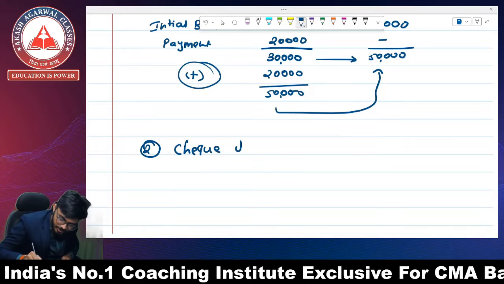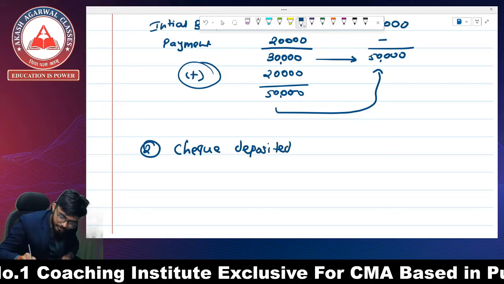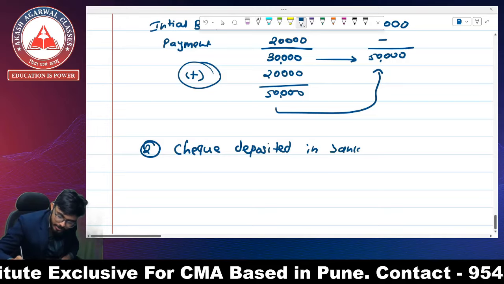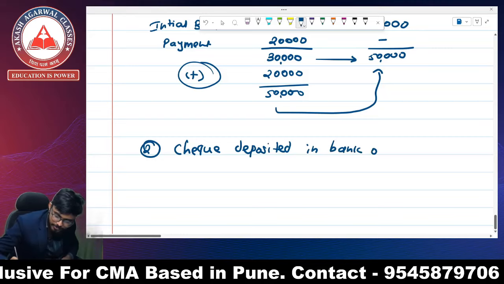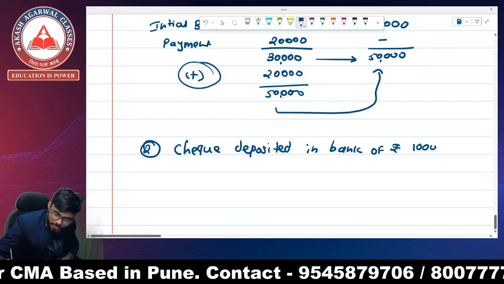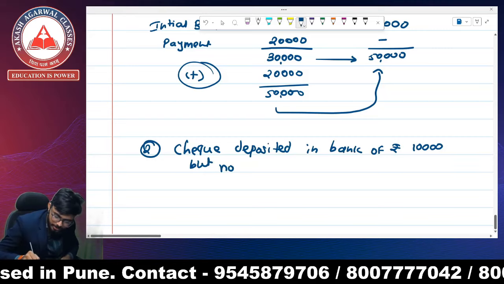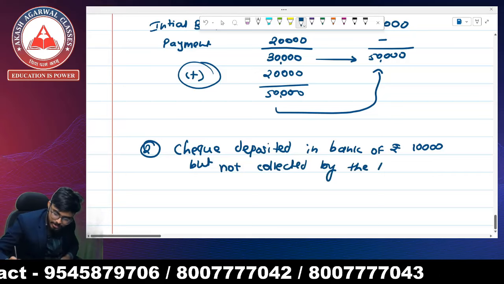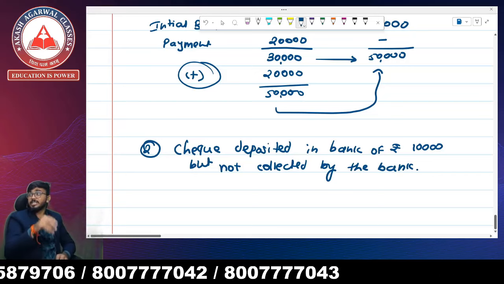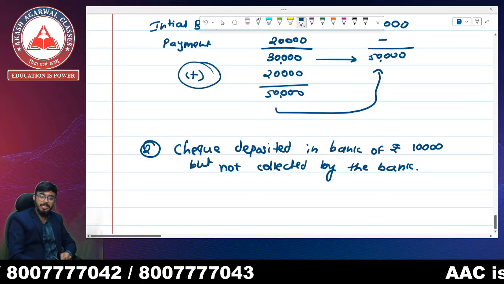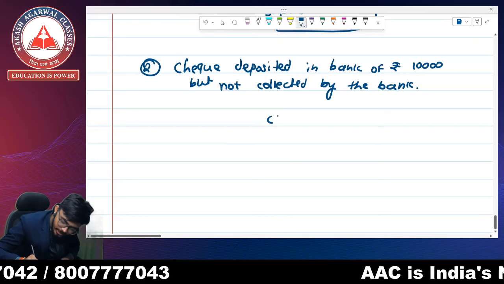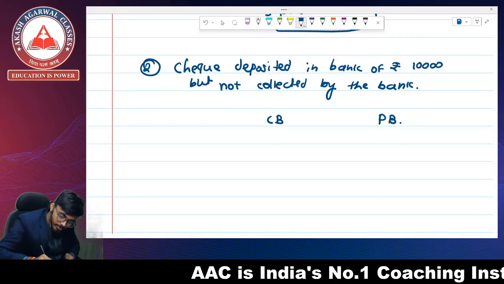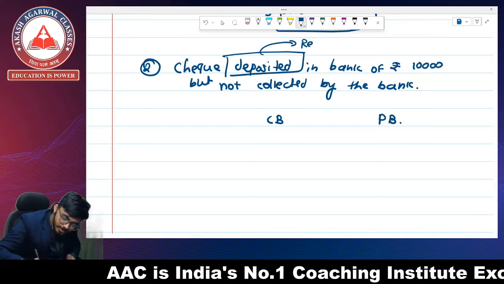A check of rupees 10,000 deposited in a bank but not collected by the bank. I have deposited, this is a timing difference. This is your timing difference. So I deposited the check in my bank, but the bank did not collect it. Whenever I say check deposited, it means it is a receipt.